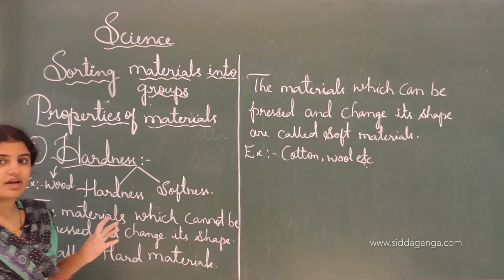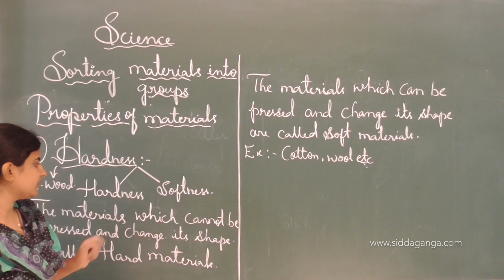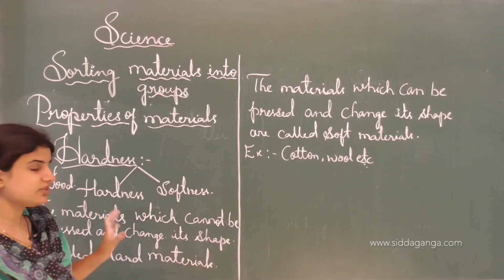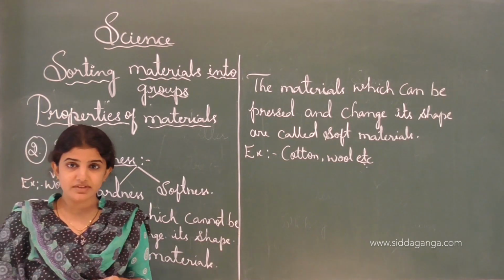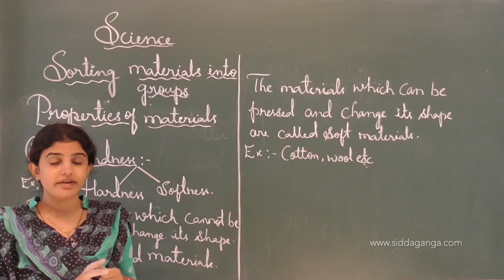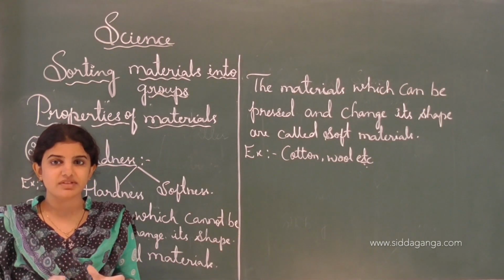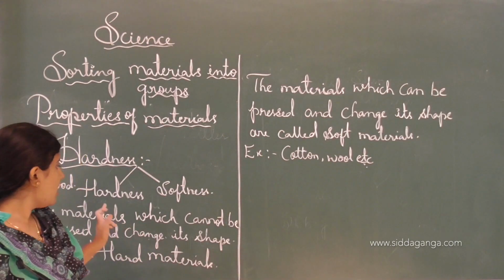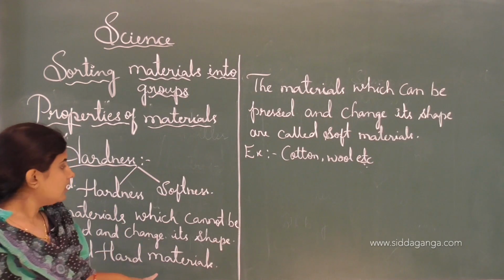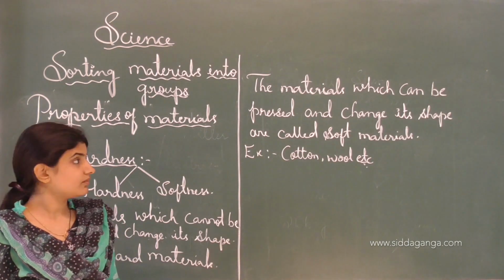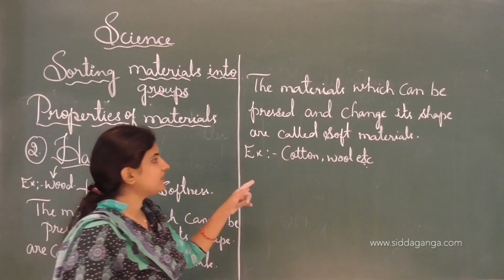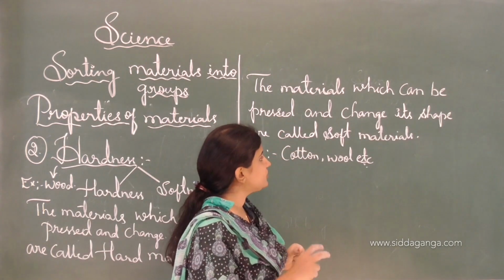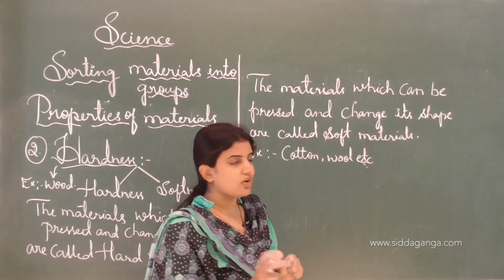According to this, materials are classified into two types: hardness and softness. Hard materials can't be pressed and can't change their shape. Soft materials can be pressed and change their shape.